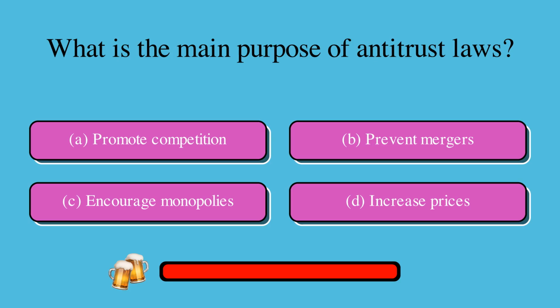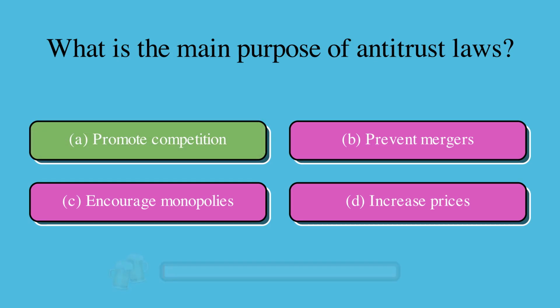What is the main purpose of antitrust laws? Is it A, promote competition, B, prevent mergers, C, encourage monopolies, or D, increase prices? The correct answer is A, promote competition.